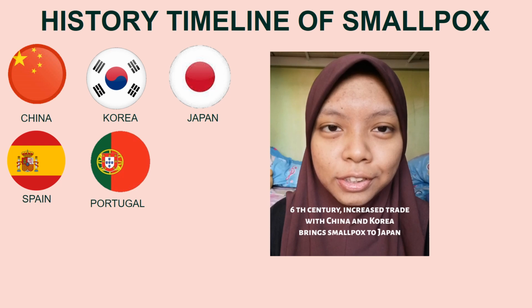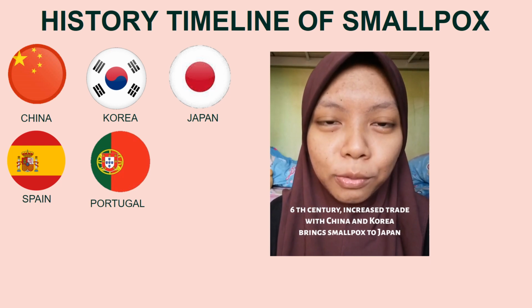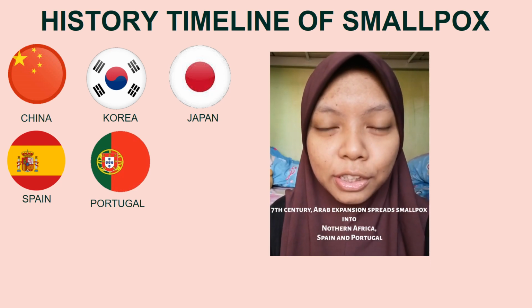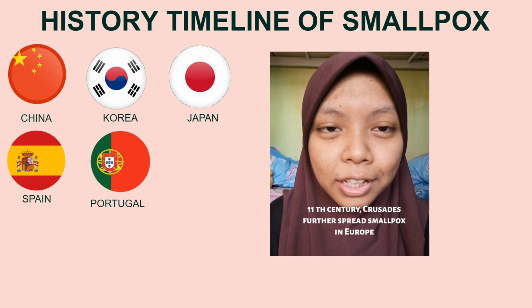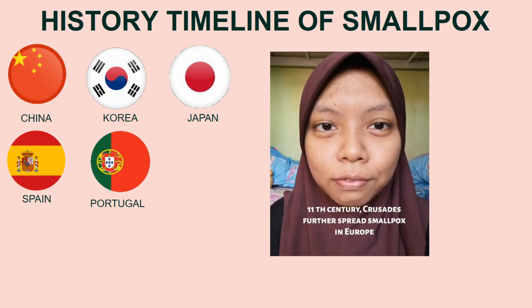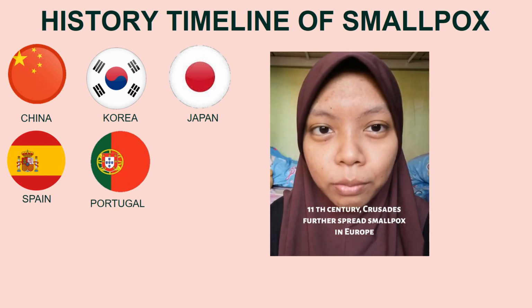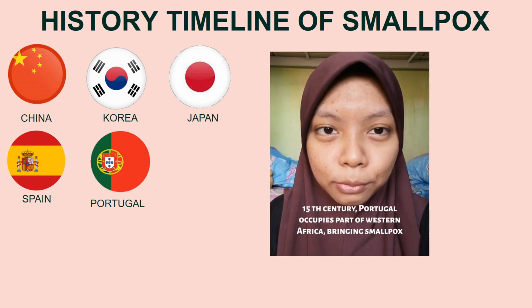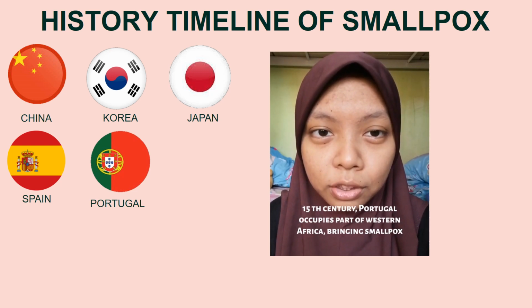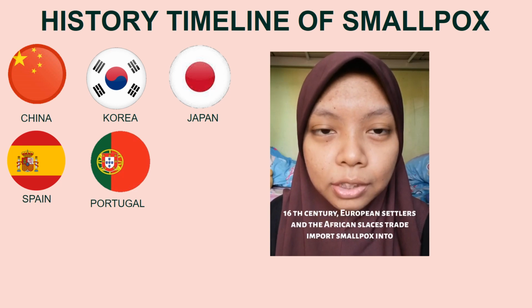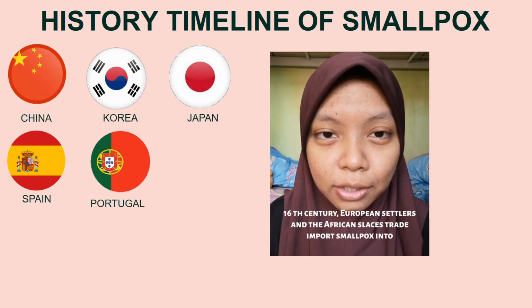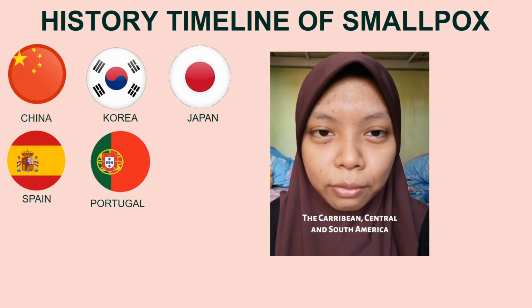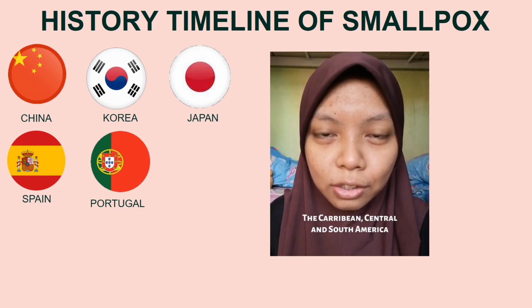In the 6th century, increased trade with China and Korea brought smallpox to Japan. In the 7th century, Arab expansion spread smallpox into northern Africa, Spain and Portugal. In the 11th century, the Crusades further spread smallpox in Europe. In the 15th century, Portugal occupied part of Western Africa, bringing smallpox. In the 16th century, European settlers and the African slave trade imported smallpox into the Caribbean, Central and South America.